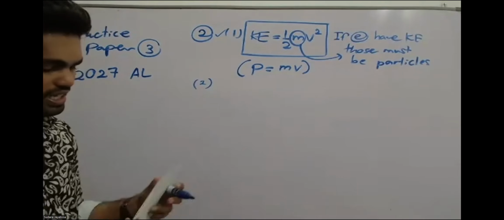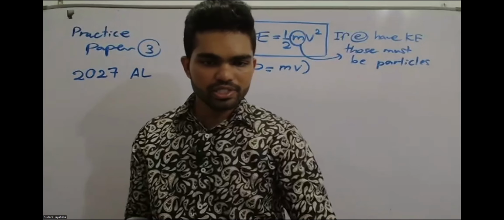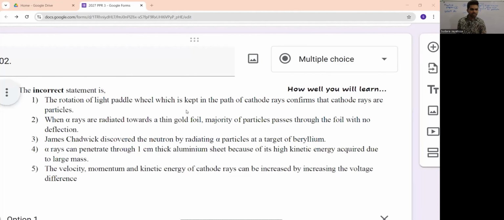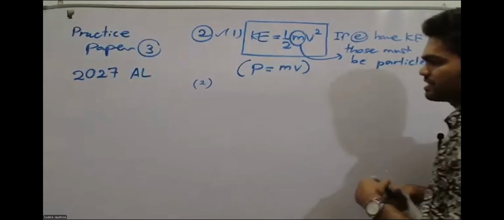Then you can go to the second statement. For the second statement, we'll write a short review of why those statements are correct, because they're asking for the incorrect one. Second one: when alpha rays are radiated towards a thin gold foil, the majority of the particles pass through the foil with no deflection. So in the gold foil experiment, we have three observations.